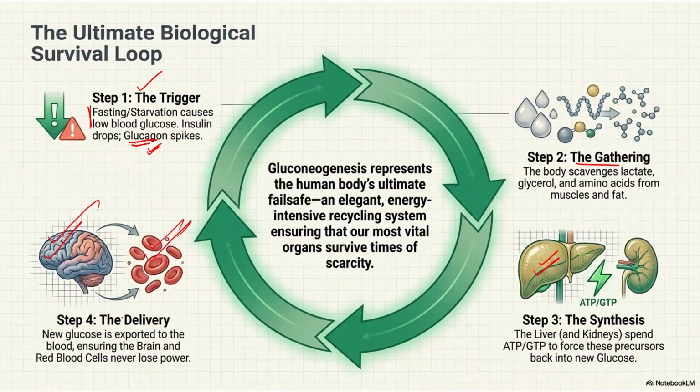These few brain cells, RBCs, and kidney cells are wholly dependent on glucose. So you can say gluconeogenesis is the human body's ultimate fail-safe, energy-intensive recycling system which ensures that our most vital organs survive at times of scarcity.